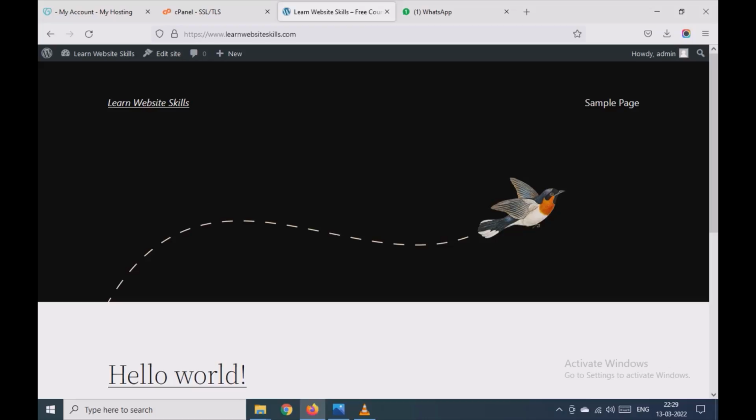Now we have to force SSL on the website. In the later video where we will be installing the plugins, I will explain to you how to force SSL, and I will add that plugin process link in the description of this video. So please follow that video and you can force